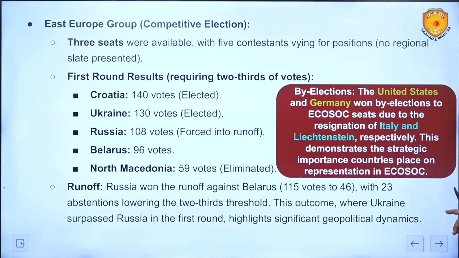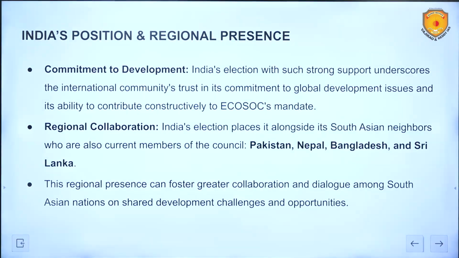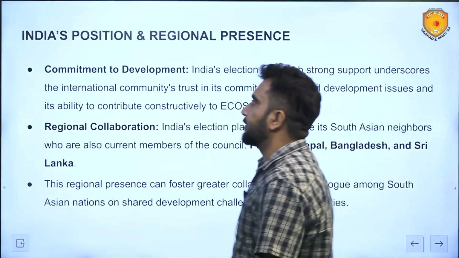Then there were by-elections also. The United States and Germany won the by-elections to ECOSOC because Italy and Liechtenstein had resigned from the posts. So their seats had to be filled. Their seats were filled like that.